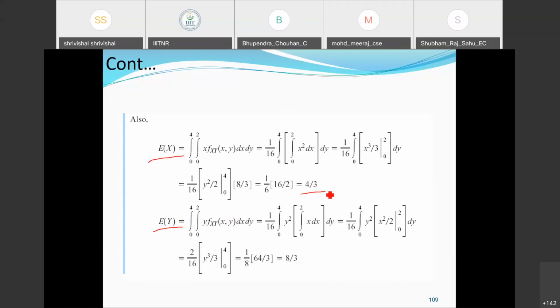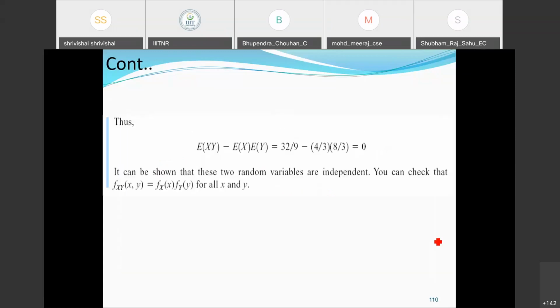Ex is equal to 4 by 3, Ey is equal to 8 by 3. So if you substitute the values, the covariance value E[xy] minus Ex into Ey is coming as 0.